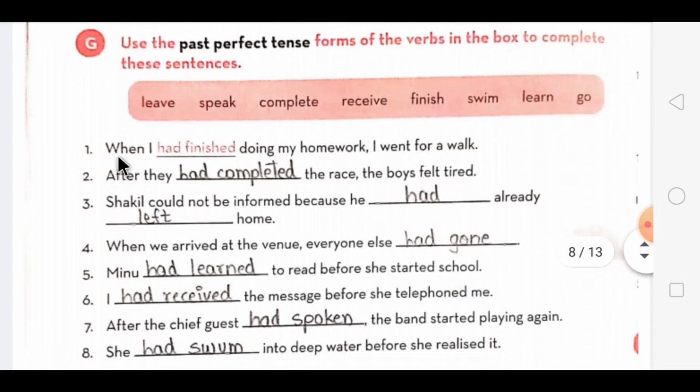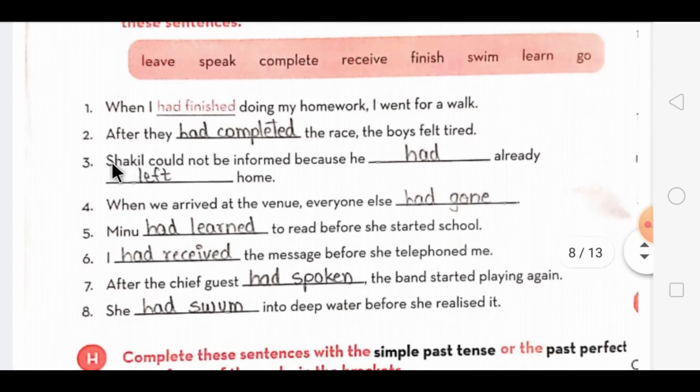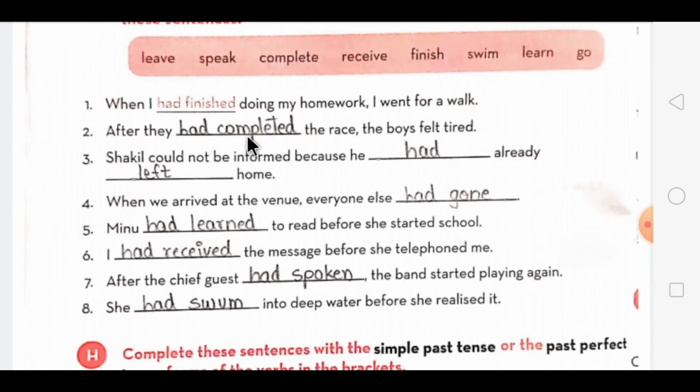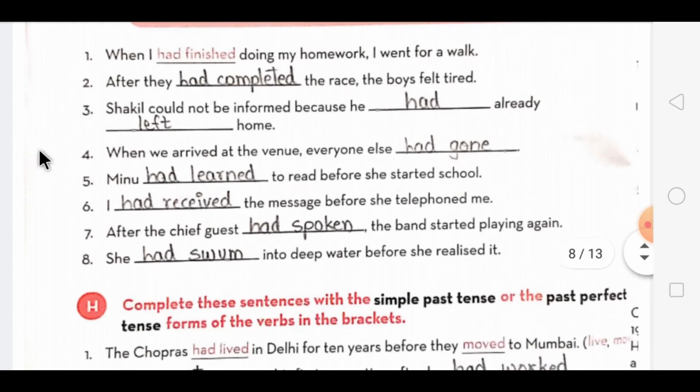So the first one, when I had finished doing my homework, I went for a walk. The second one is, after they had completed the race, the boys felt tired. Then the third one, Shakil could not be informed because he had already left home. Now the words which are given in the help box, their V3 form we are changing and writing with had.